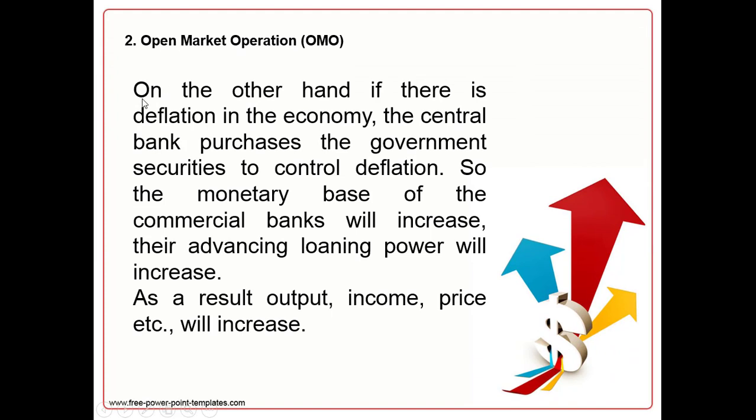Vice versa, if there is deflation in the economy, central bank will purchase the government securities to control deflation. So the monetary base of the commercial bank, meaning the money supply with the commercial bank, will increase, and the advancing loan power of commercial bank will increase. As a result, output, income and employment will be more in the country.